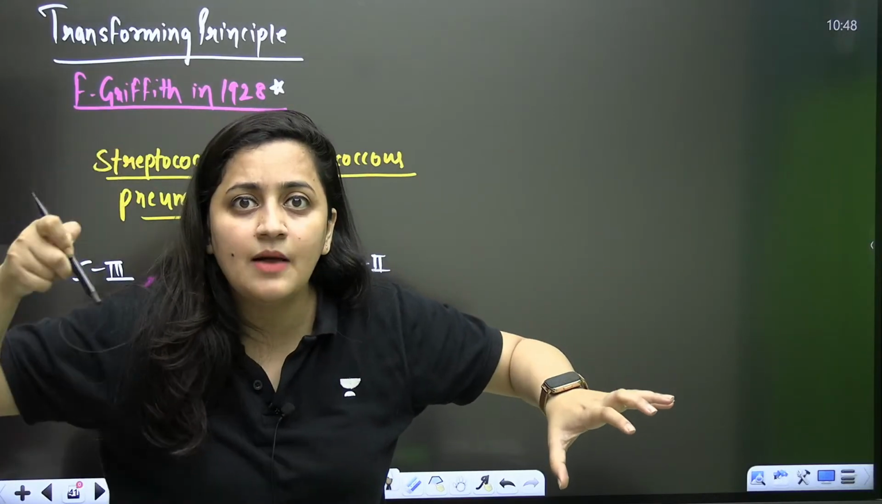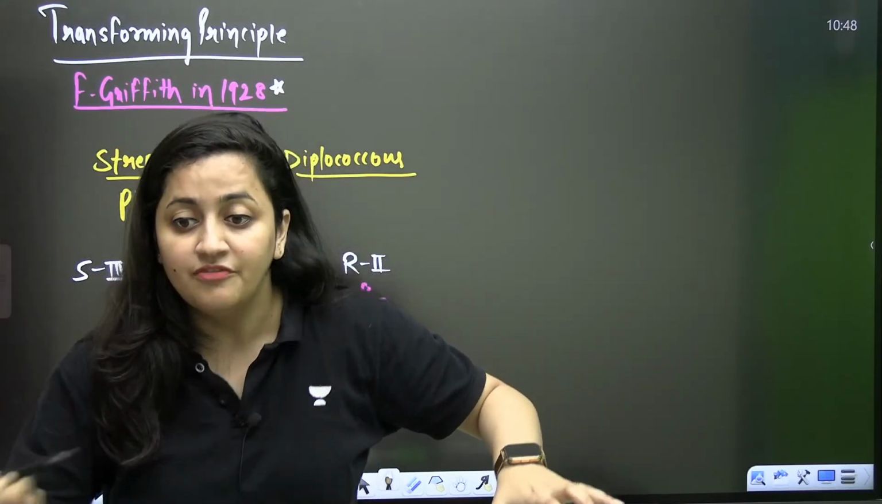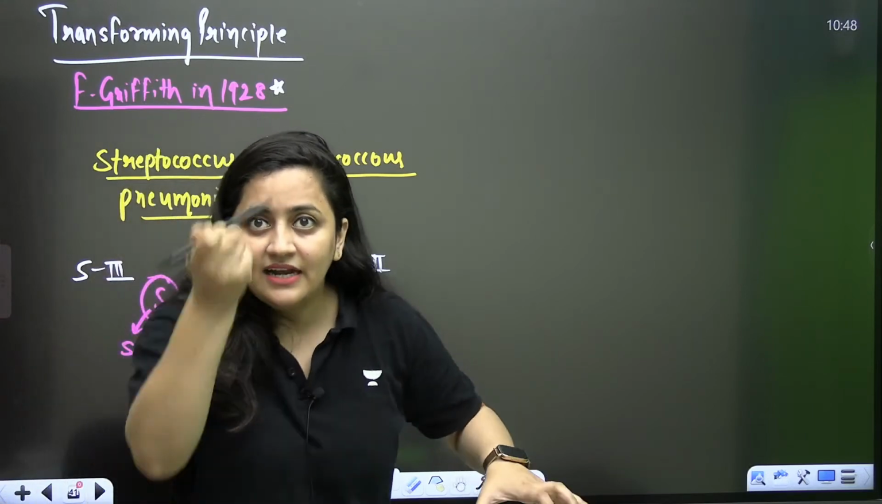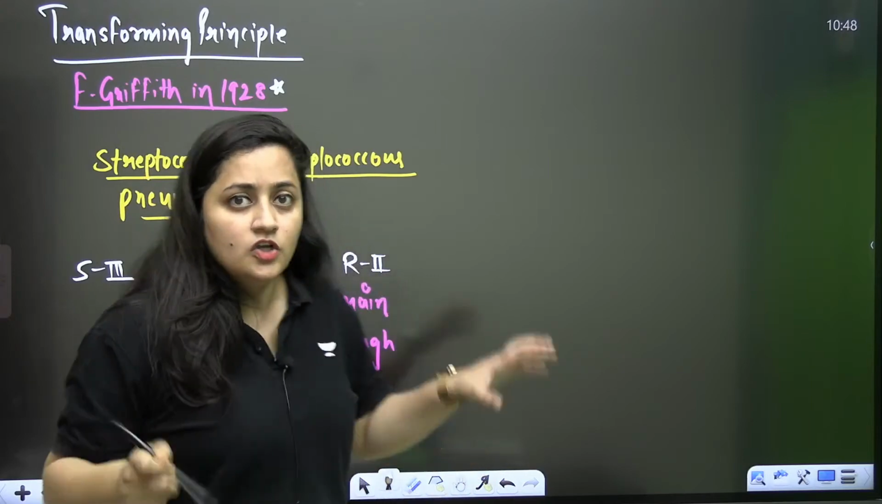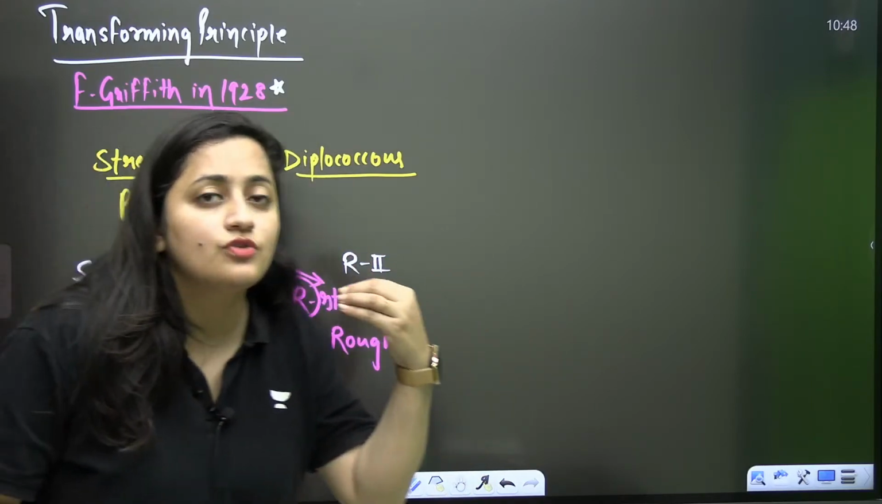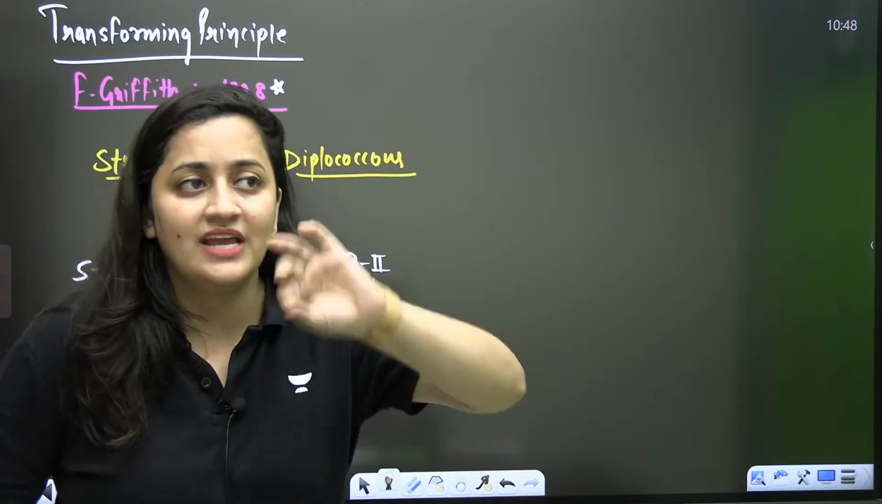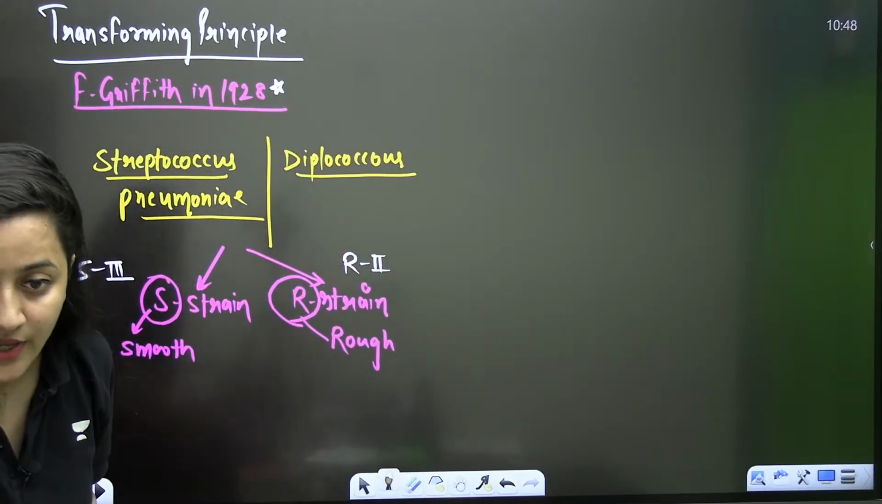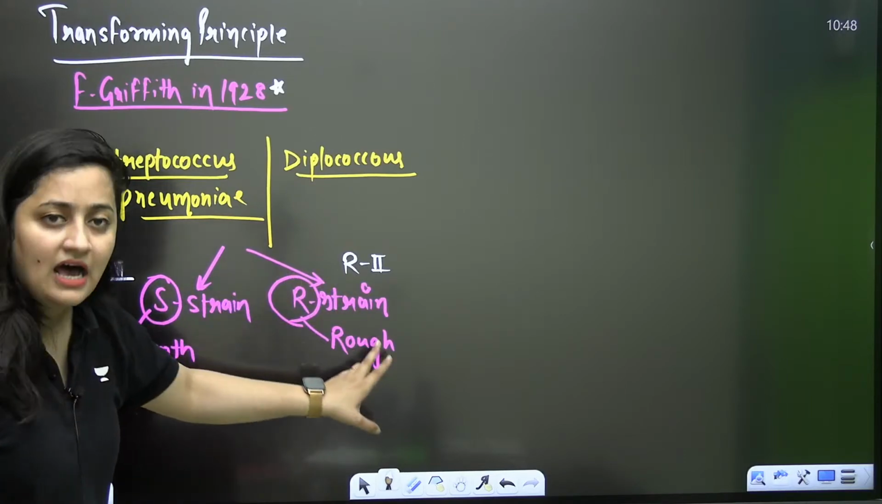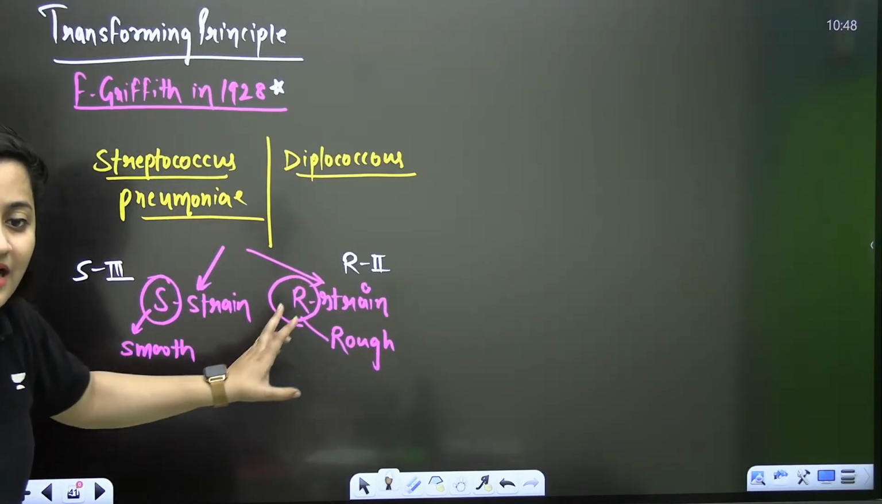Even if you check their composition, you will find the differences. We do not have the techniques to study each and every bacterium and its properties. Are you getting it? That's why I'm saying that bacteria have different types of strains because of differences in even a few compounds. Okay, so S strain is there, R strain is there.